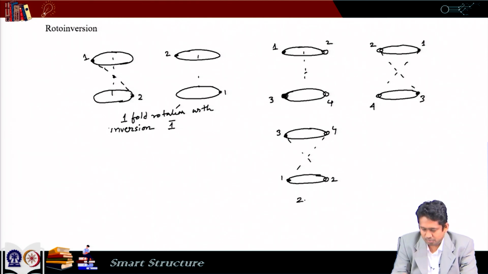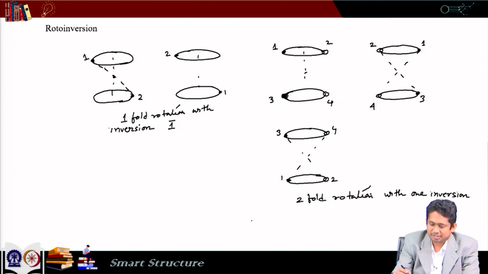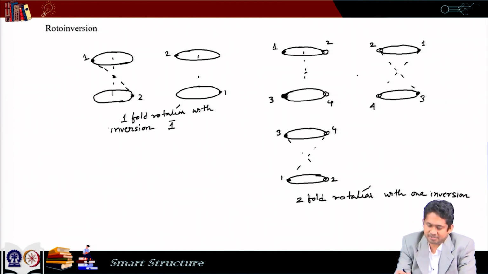So, two-fold rotation with one inversion. Now, the point to be noted is, if we would have reflected, then also you would have seen the same thing.